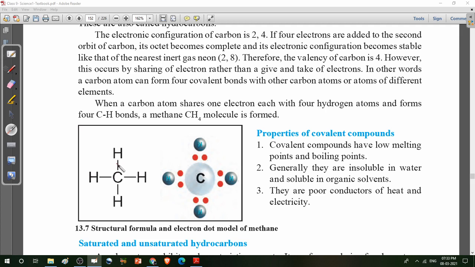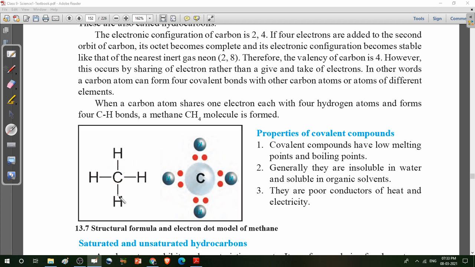In this way the requirement of hydrogen as well as carbon is complete. Why 4 hydrogen atoms? Because the combining capacity of hydrogen is 1 and carbon requires 4 electrons to complete its octet.